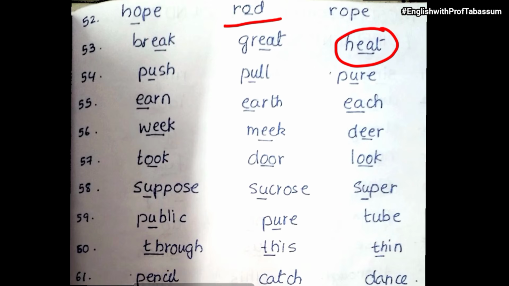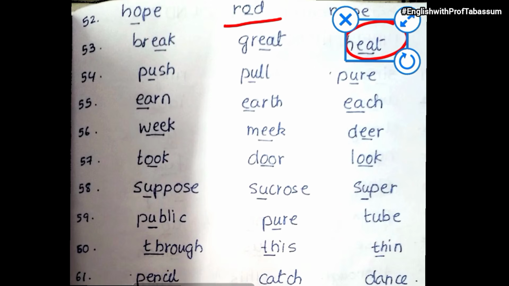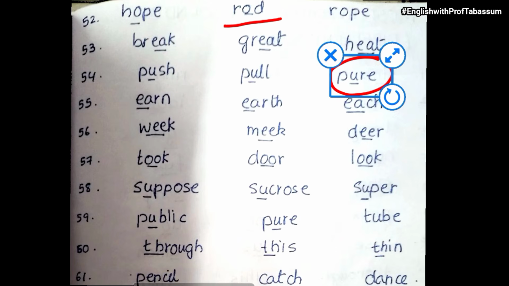Hope, rod, rope. So what is different here? Rod is different. Okay, because in hope O sound, rope also O sound, but in rod O. Then break, great, heat. Heat is different because EA is pronounced differently. Then push, pull, pure. Why pure? Because U is pronounced as yo. Okay. Then earn, earth, each. What is different over here? Each is different because E and A is pronounced differently over here.